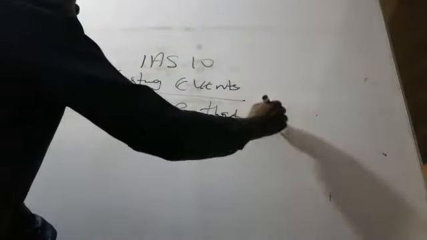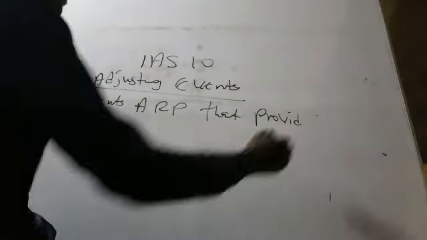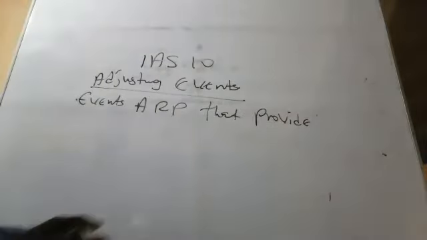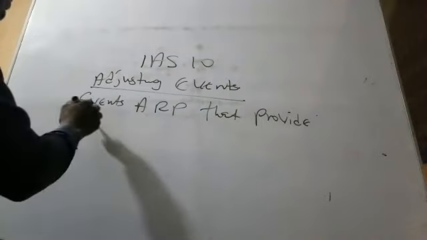I like that term. So there are events after the reporting period that provide evidence.